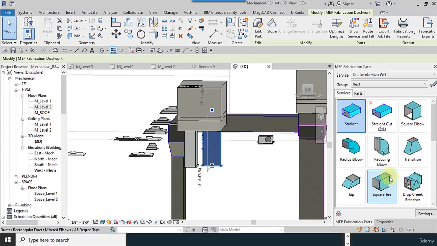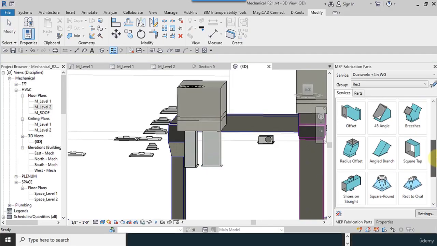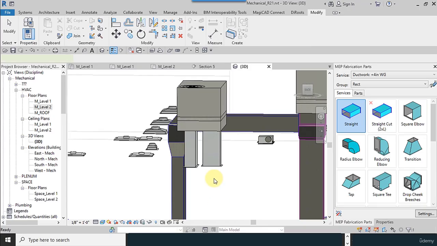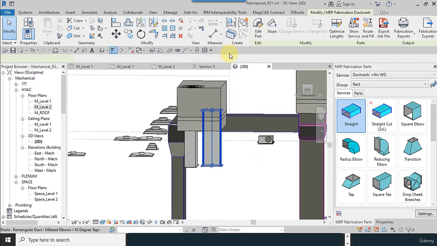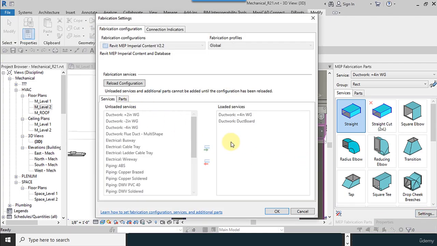I use the elbow connection. You can see different types of fittings and connections. I delete them all. I use the settings. And I want to reshape my connection. And options are unavailable here.